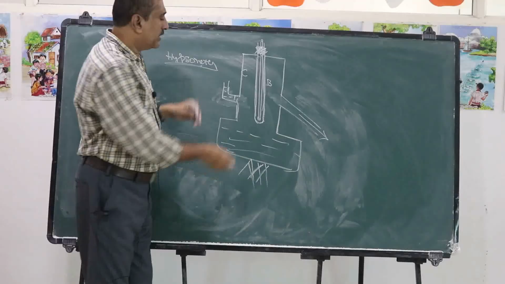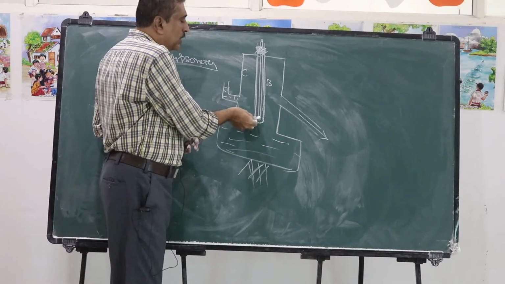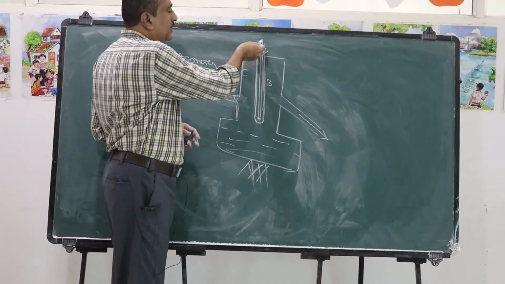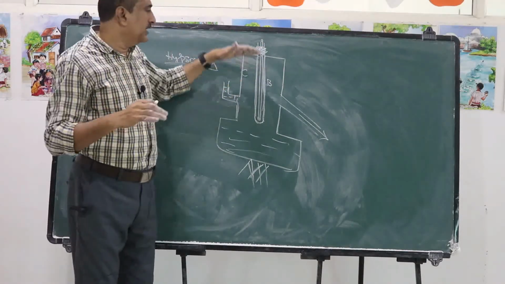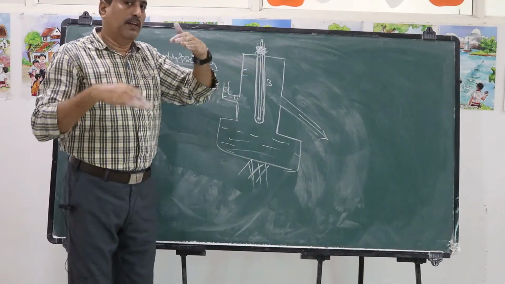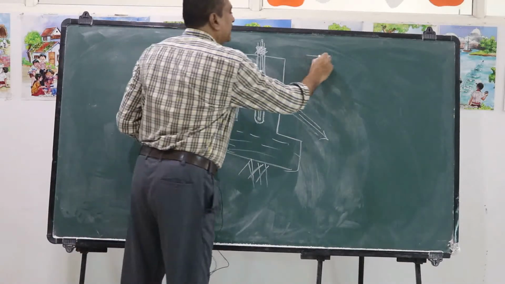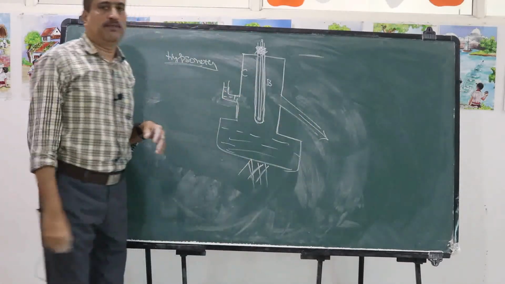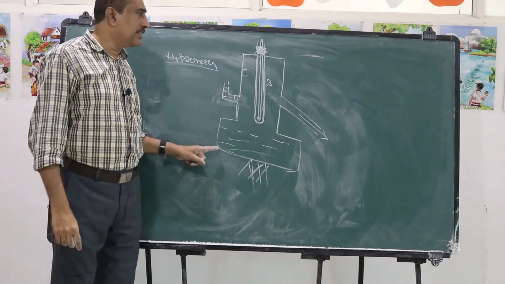Now the mercury level of this thermometer slowly rises and reaches a maximum. At a particular stage it becomes stationary, and that means there is no further rise in the level of mercury. At that constant temperature, another scratch is made on the thermometer. So in this way, we mark the lower fixed point and the upper fixed point.